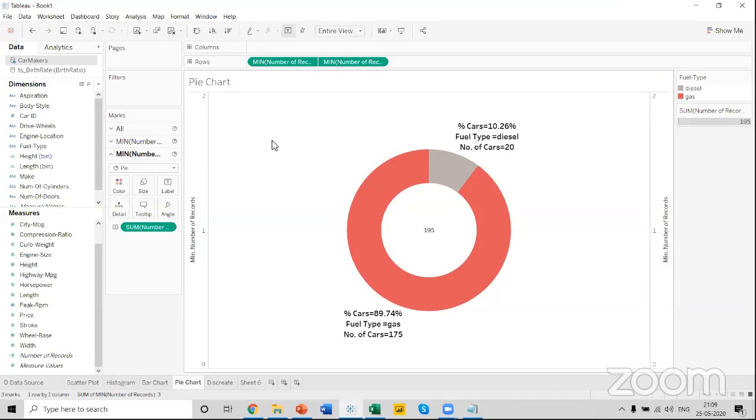So the thing is that today the file that you have shared is already a clean file, right? But in normal scenarios, when we get a file, there is a lot of cleaning that we have to do before we start our visualization. Yeah, that's the same as what we do in Power Query in Power BI, right? Yes, yes. So we'll be using these calculations and LOD in order to clean our files, more or less. Don't worry.